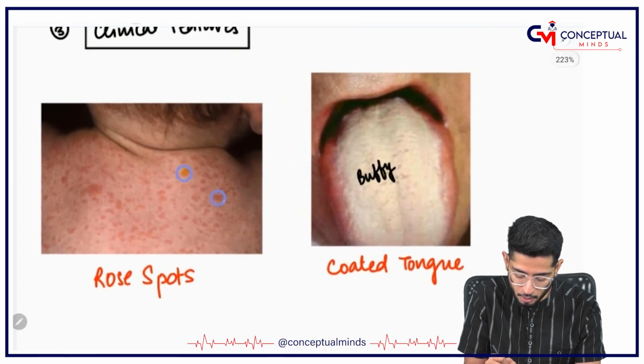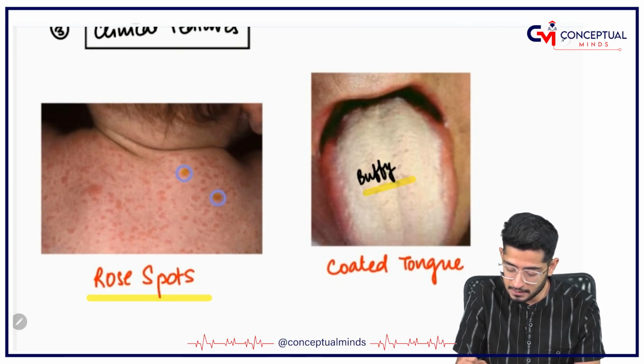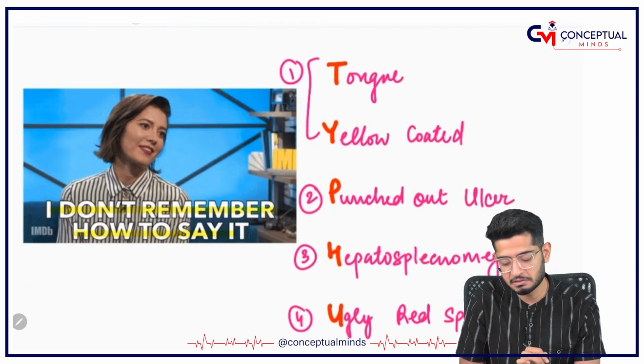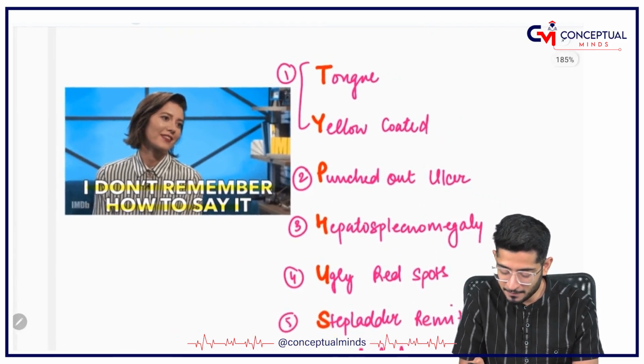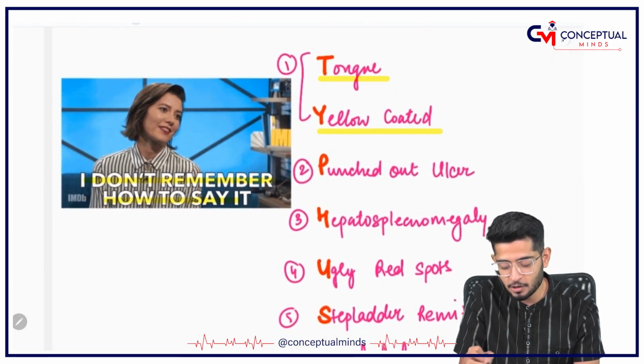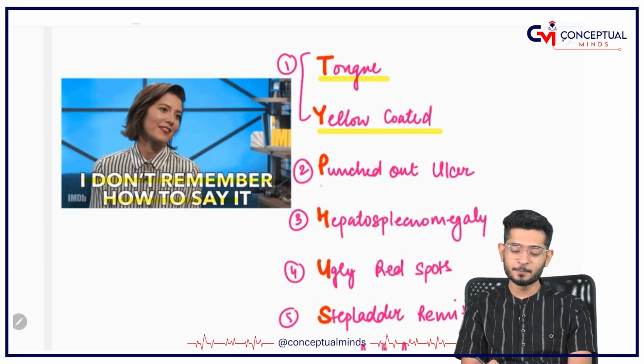Can you see these spots? These are called rose-like spots. Can you see the tongue? This is called buffy tongue, coated tongue. So, remember, typhus is the mnemonic, T for tongue and yellow coated. So, typhus, TY, Y is yellow coated tongue. P for punched out ulcers, it causes punched out ulcers.